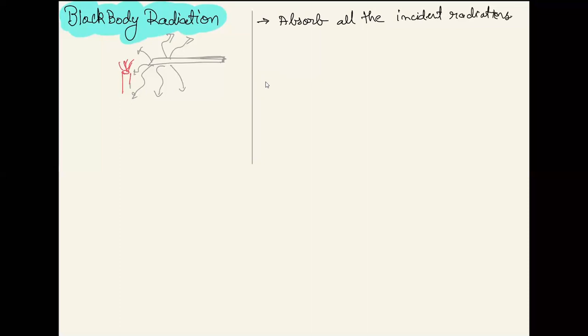Once it absorbs all the radiations, its temperature will increase. Now that its temperature has increased, it will start to emit radiations. I am trying to make this surface as ideal as possible, so it will not reflect or transmit the radiations that are coming in. It will simply absorb it and emit it, the only two things it can do.